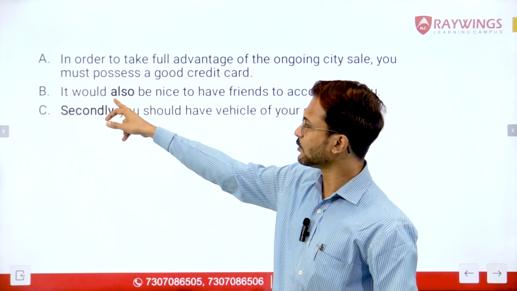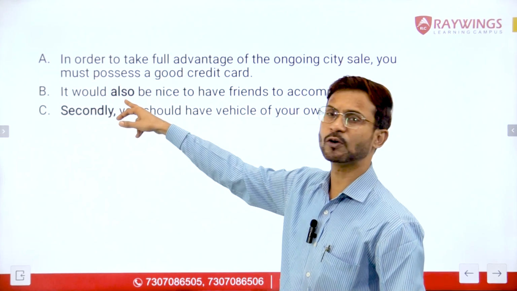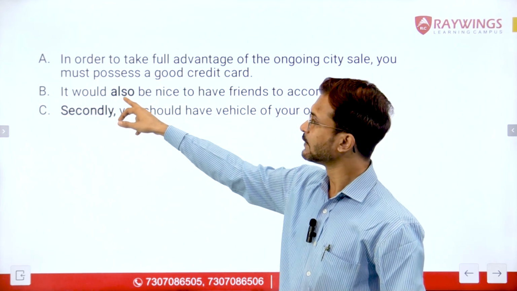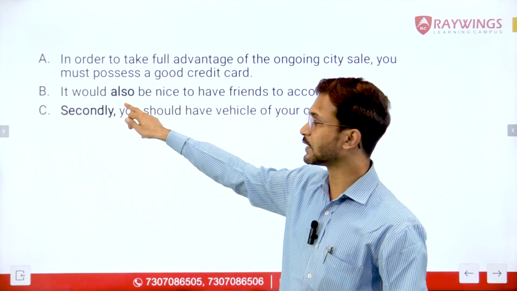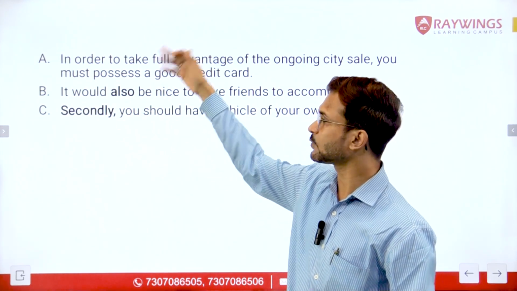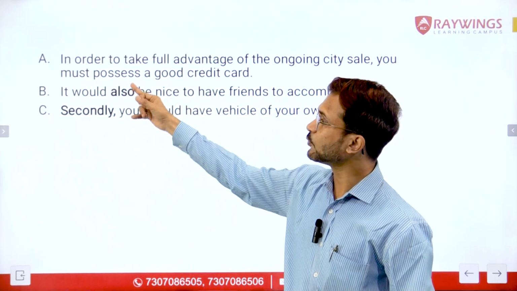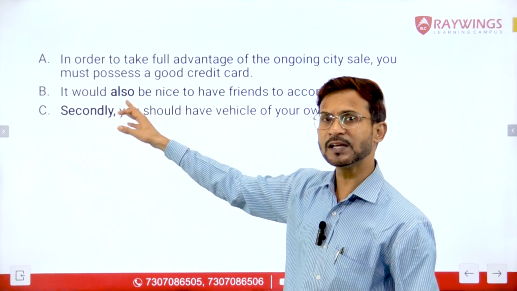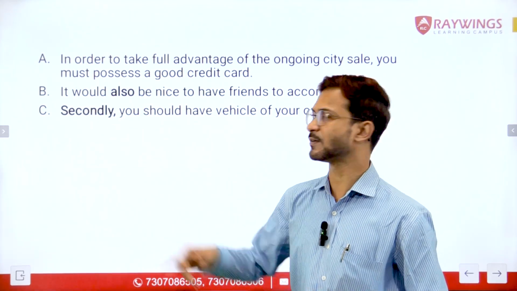Now we can look at these two statements as well. Sentence number B has a keyword also. This is known as a transition word in English, so this cannot be the opening statement in the parajumble. Then that means this can only come at the place of the third sentence. So we have got two sentences in the parajumble.